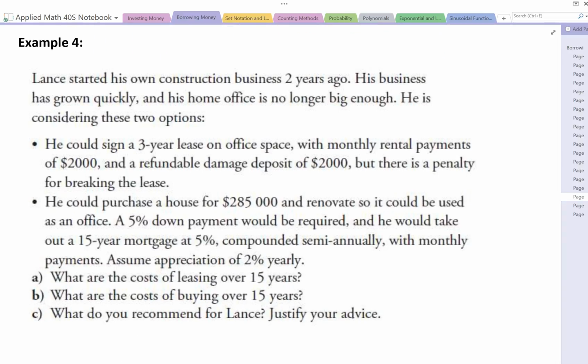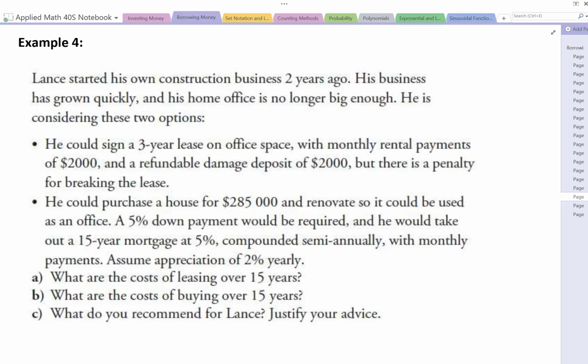Lance started his own construction business 2 years ago. His business has grown quickly, and his home office is no longer big enough. He's considering these two options. He could sign a 3-year lease on office space with monthly rental payments of $2,000 and a refundable damage deposit of $2,000. But there's a penalty for breaking the lease, which is often the case because a lease is a legal document.